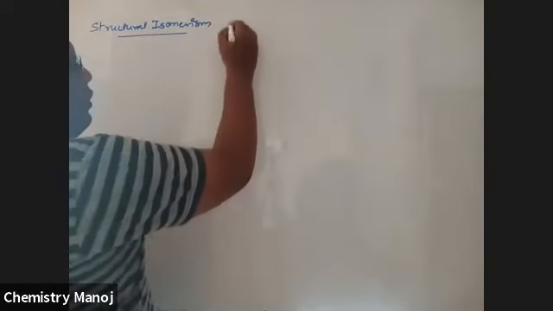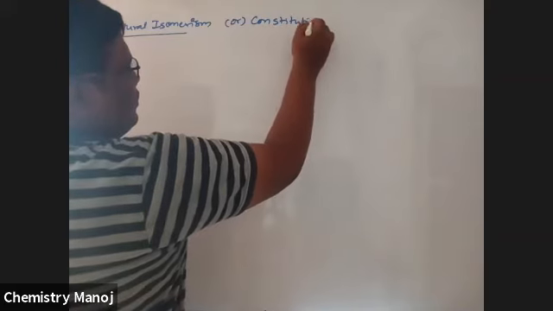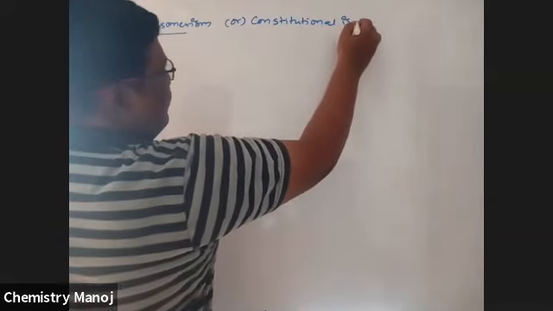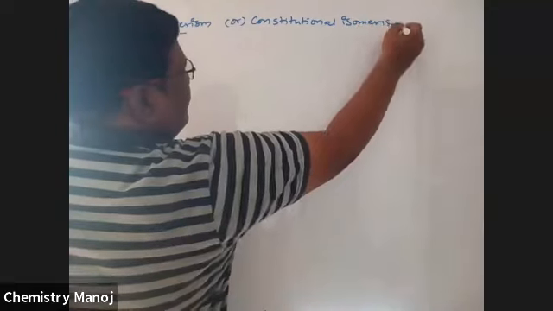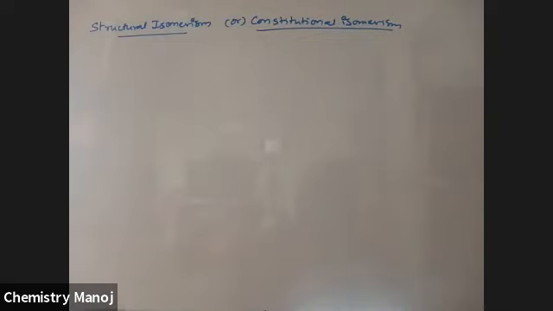Structural isomerism, or constitutional isomerism. Now, what is the definition?